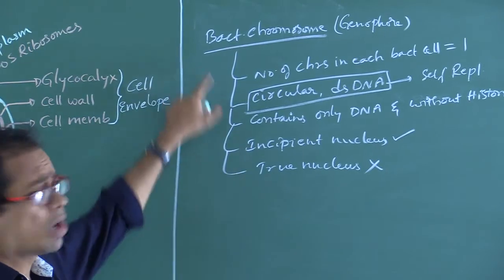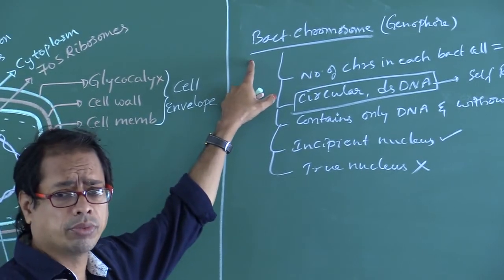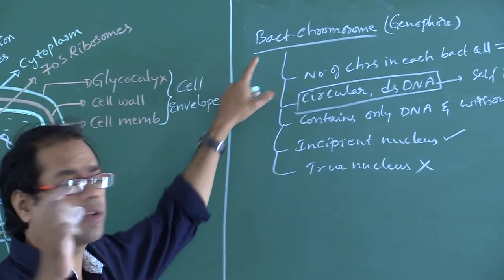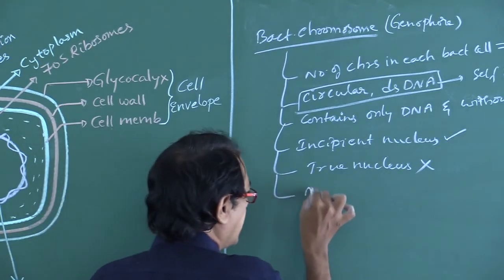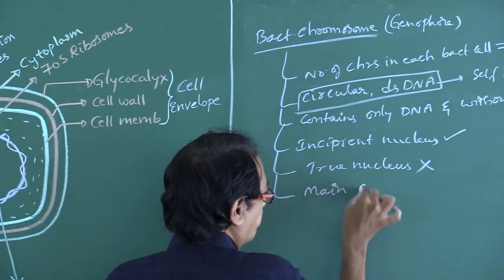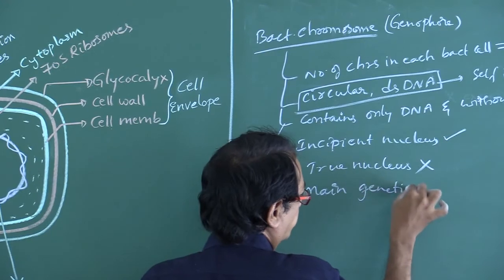So what are the points? Bacterial chromosome is the main genetic material.